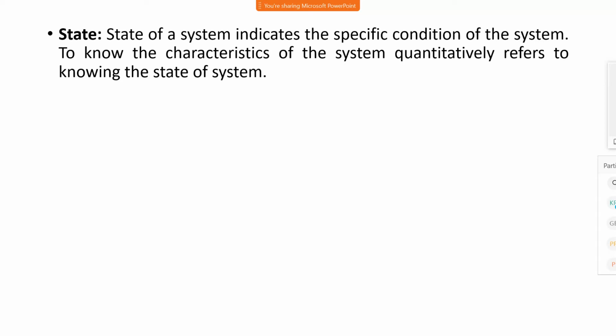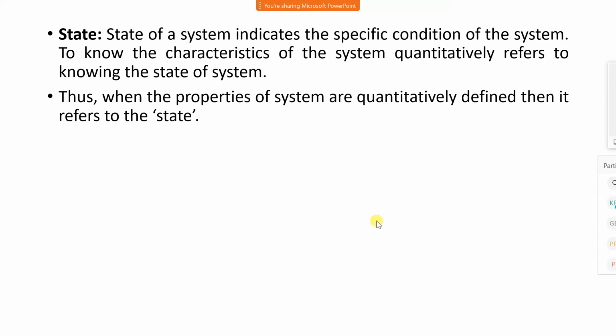When it moves from state 1 to state 2, its state changes, and it comes to different properties, and those different properties where it has come now represent the state. State of a system indicates the specific condition of the system. To know the characteristics of the system quantitatively refers to knowing the state of the system. Thus, when the properties of a system are quantitatively defined, then it refers to a state.